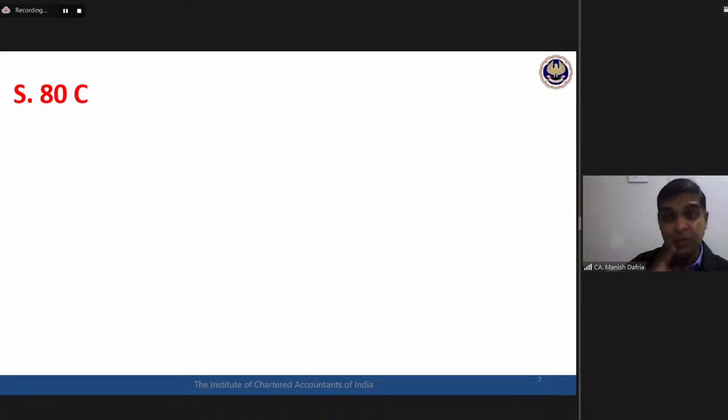I'm sure you all would agree with me. Whatever returns you filed during your articleship, in all individual returns at least, there must be one thing or another related to section 80C. So probably the most usable section of the whole of income tax. Now, what is the final understanding we need to generate?